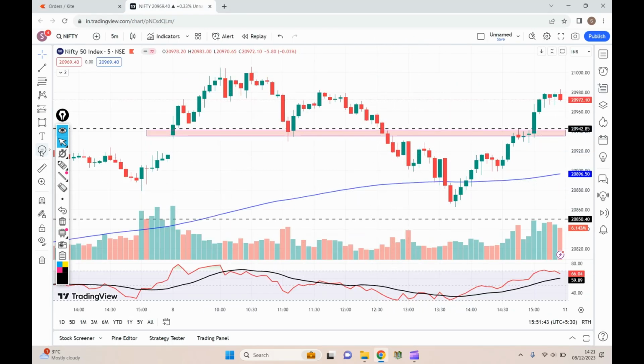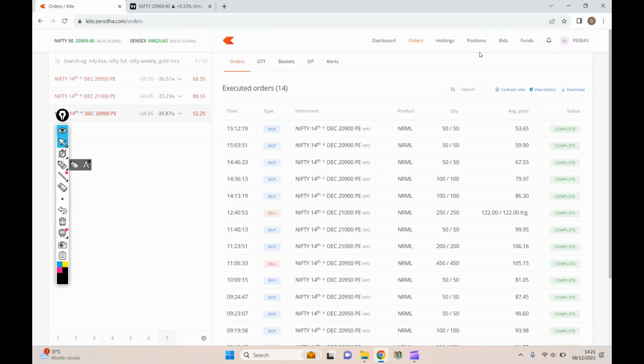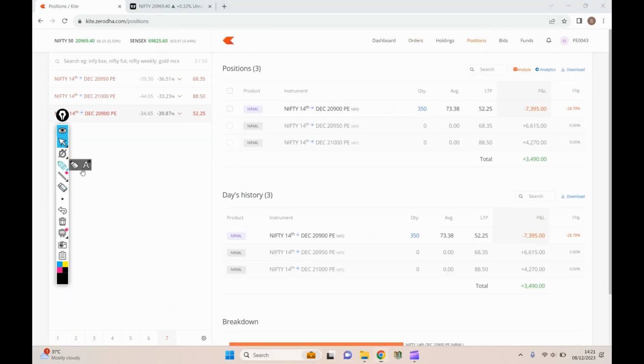Hence, I trailed my SL. So overall, from both the trades, I was able to make around 10,800 as overall profit from this trade. However, if you see, I have around 20,900 PE put that I'm carrying overnight. I have around 7 lots for this one, and already I am having a loss of 7,300 overall. But